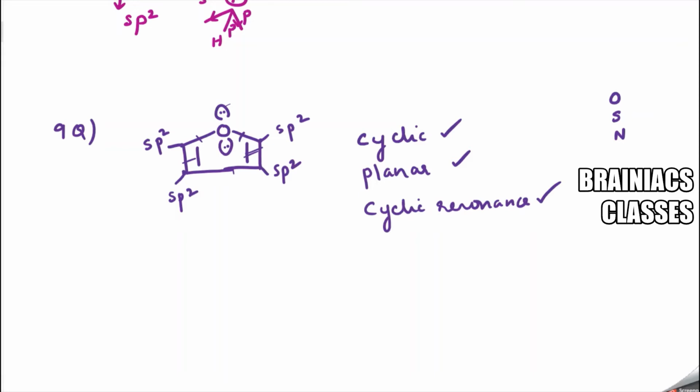Next condition, 4n plus 2 rule. So 2 pi electrons here, correct? Another 2 pi electrons here, and out of the oxygen's 4 electrons, 2 will enter into resonance. We will only count the pi electrons that enter into resonance. So totally 6 pi electrons. So that is also followed. So the compound is what actually? Aromatic. Understood? So this is another important question. Now we will do the next question. Question number 10.